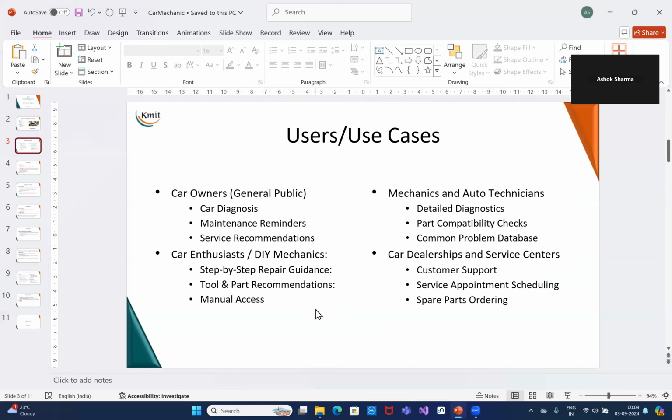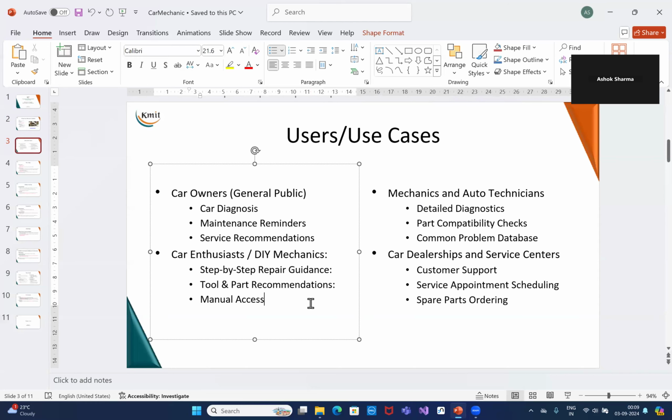Now, who will be the users of this? We have briefly discussed this. In general, car owners: the number of cars is increasing and the number of repairs is also increasing, so car owners will be happy to have an assistant like that. Secondly, we have car enthusiasts who would like a do-it-yourself approach for their cars, customizing and repairing cars. It will be helpful for them. Whatever training we give to the model, it will be able to function in that way.